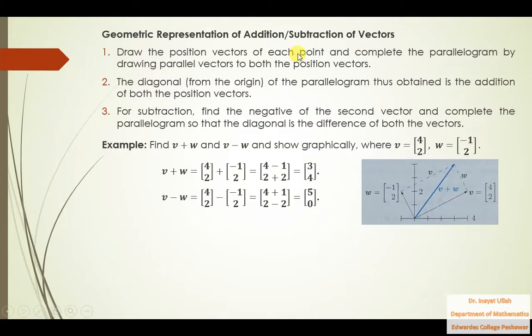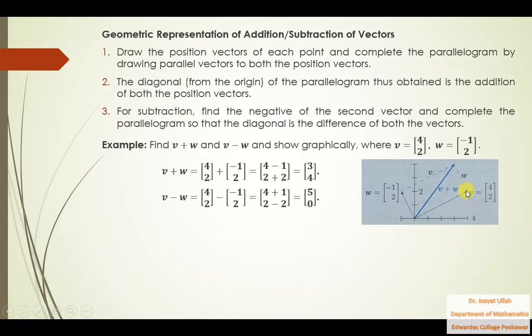Draw the position vector of each point. You can consider this v 4 comma 2, because this is x and this is y. X is positive, y is positive. So take 4 along x-axis, 1 2 3 4, and take 2 along y-axis, 1 2, and join them here.